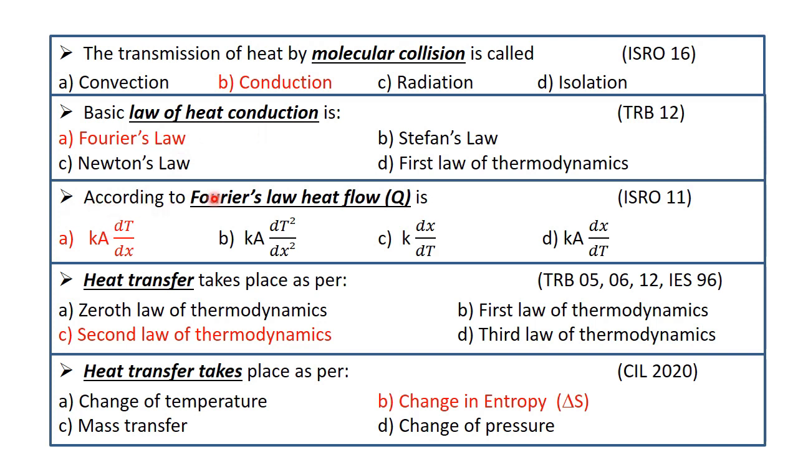Next, according to Fourier's law of heat flow, Q is option A Ka dT divided by dx, B Ka dT square divided by dx square, C K dx by dT, and D Ka dx by dT. So we know that Fourier law of heat conduction Q is equal to Ka dT divided by dx. So option A is the correct answer, right? It was asked in ISRO 2011.